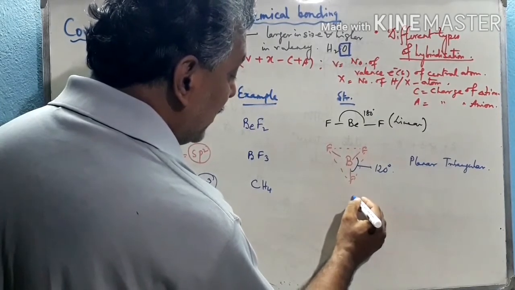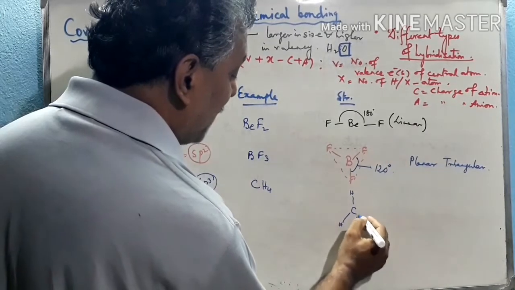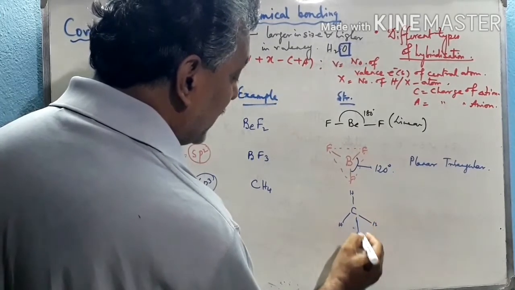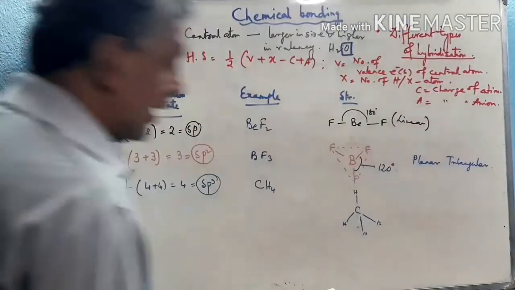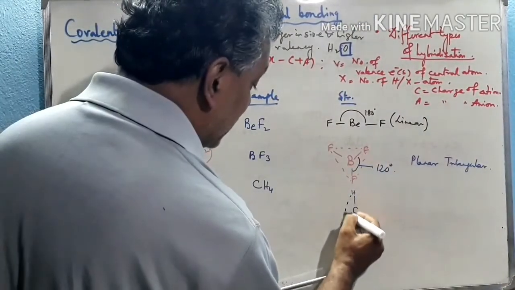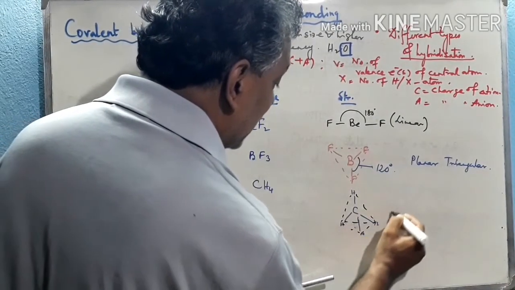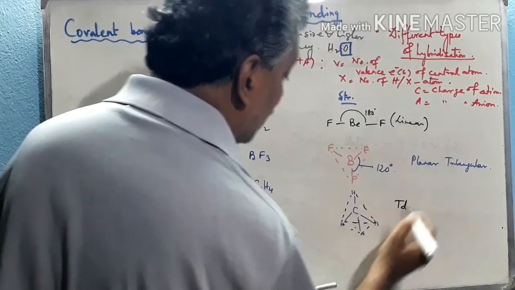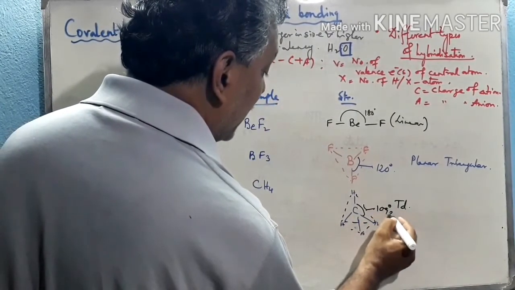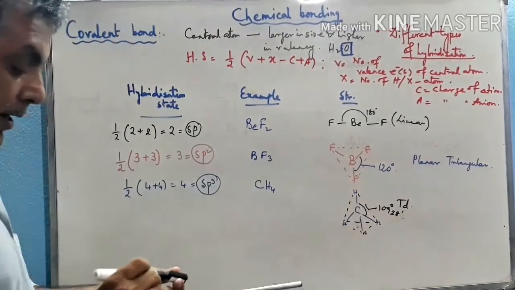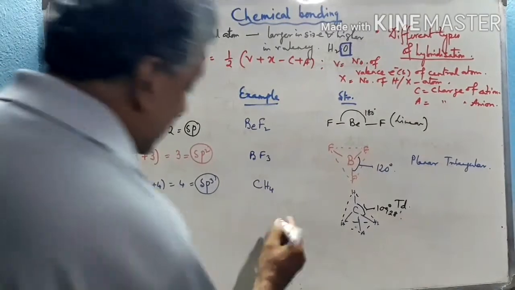Here is the carbon, these are the hydrogen atoms, and 3 of the hydrogen atoms lie in this plane, like this. So the actual shape is tetrahedral. See this particular structure. This is the tetrahedral structure, denoted by Td. Here the bond angle is approximately 109 degrees 28 minutes, that is 109.28. Now the next example is PCl5.